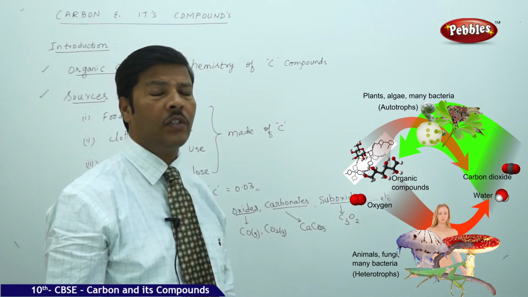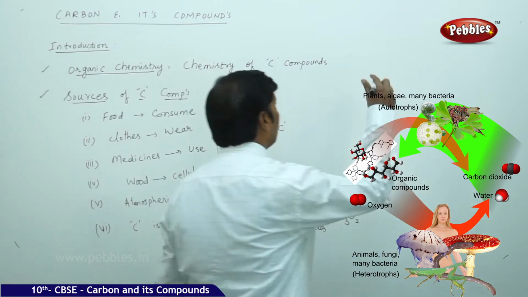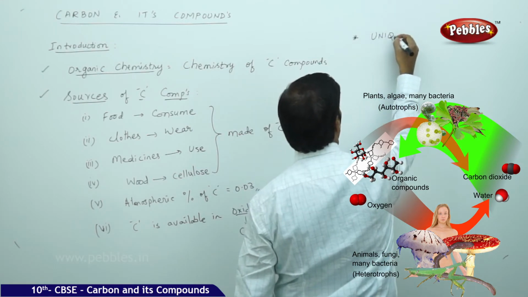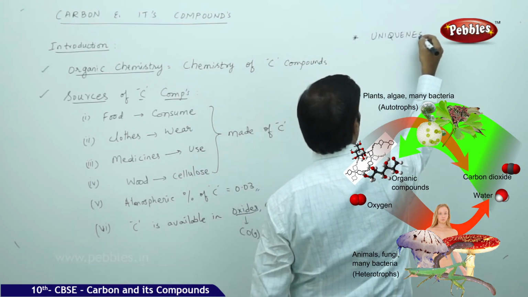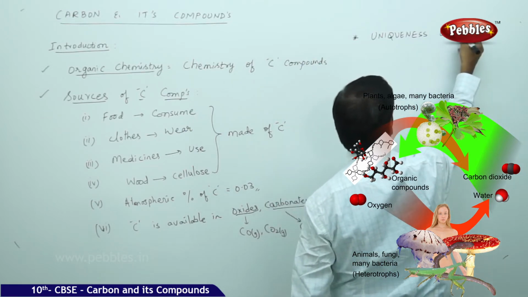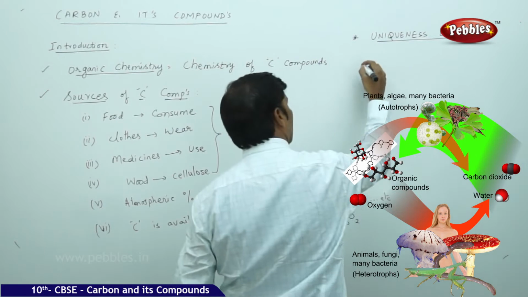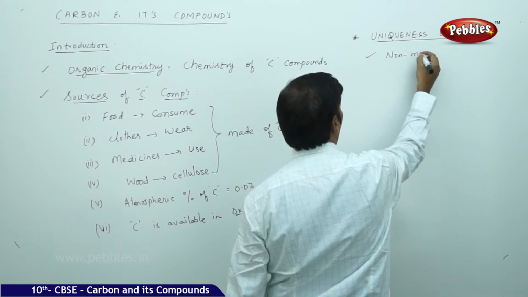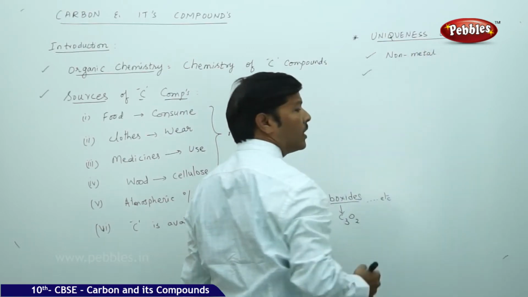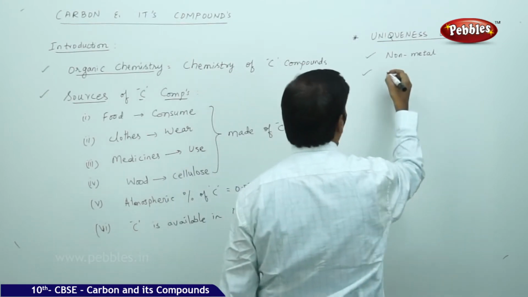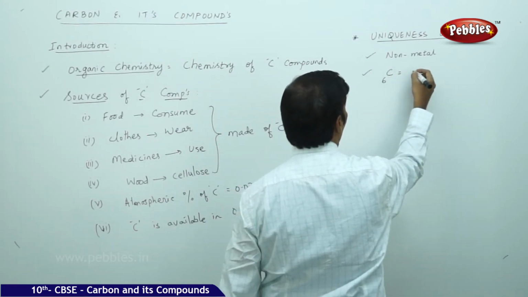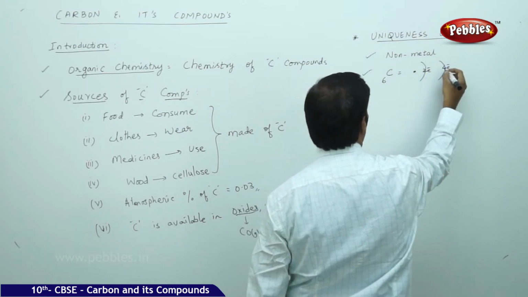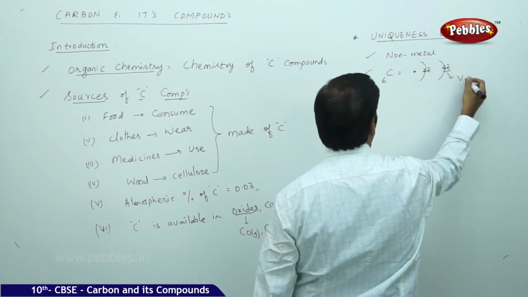The next part of our discussion after the introduction is that we learn exclusively about the uniqueness of carbon. The uniqueness of carbon is that it's a non-metal. Its atomic number is 6, so considering the nucleus, first shell has 2 electrons, second shell has 4 electrons.